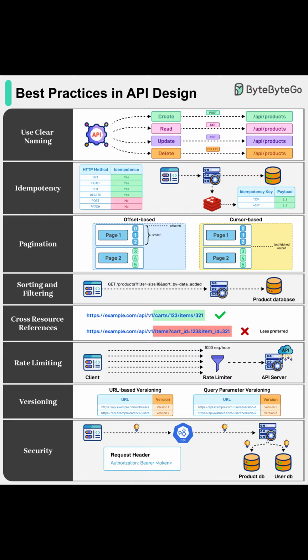And of course, you can't overlook security. Always require authentication and authorization using robust mechanisms like API keys, JWTs, OAuth2, or similar methods. Secure APIs protect user data, products, and your entire platform.